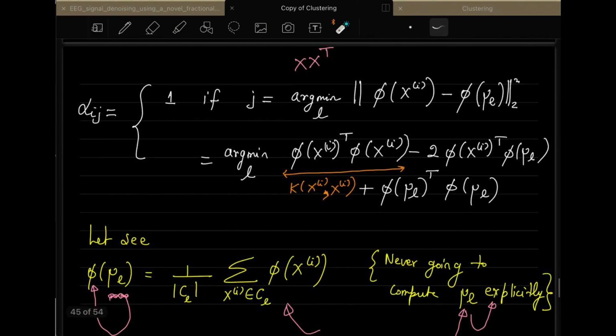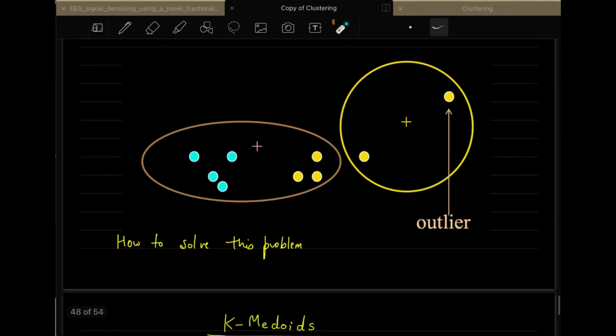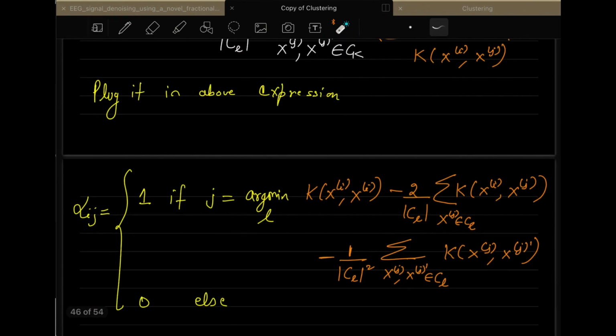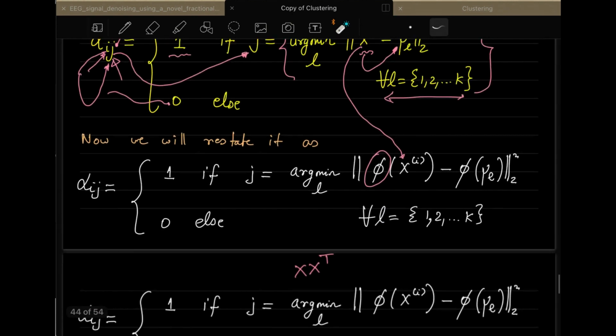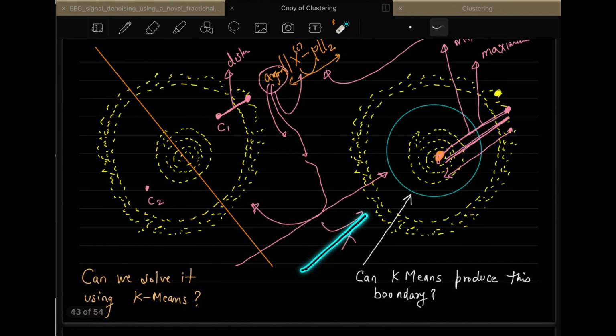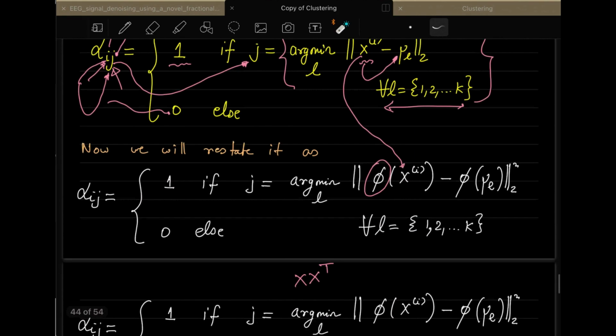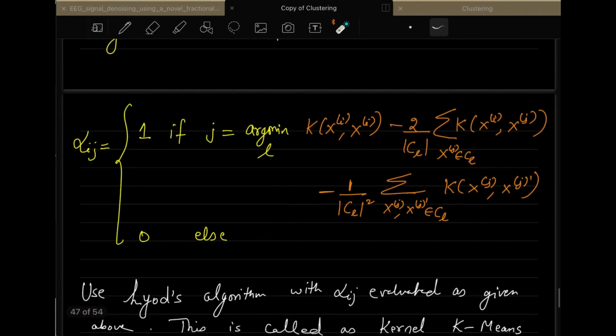So if that problem is solved, now using these kernels, you can actually form that type of complex boundary which is given over here, this one. So you are using kernel k-means to solve this type of problem. Any questions here regarding this kernel k-means?